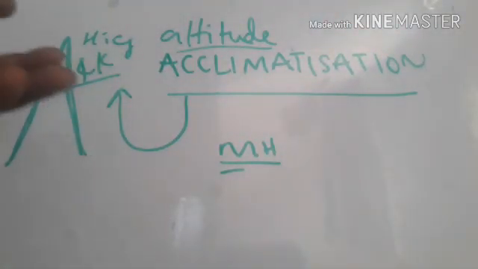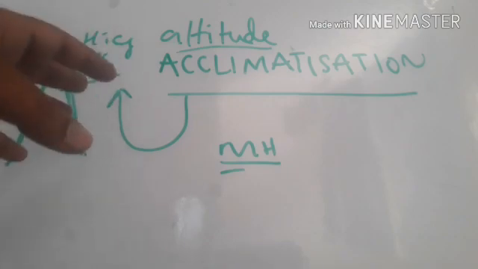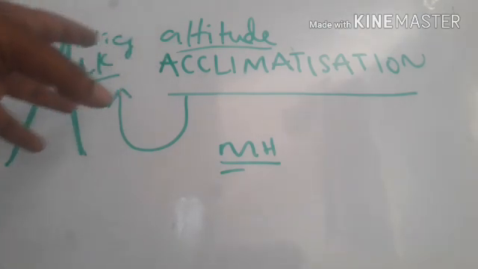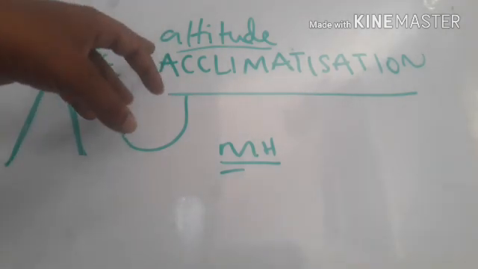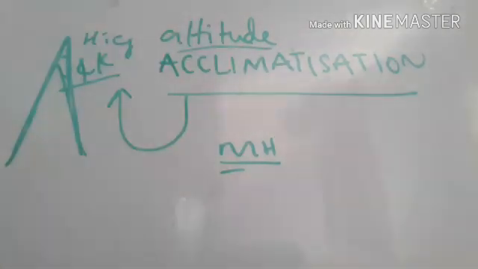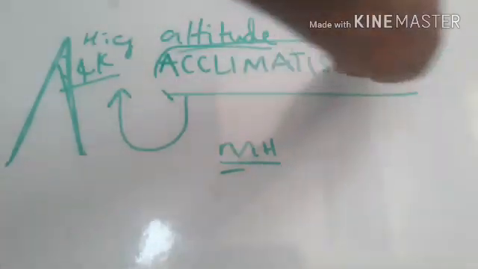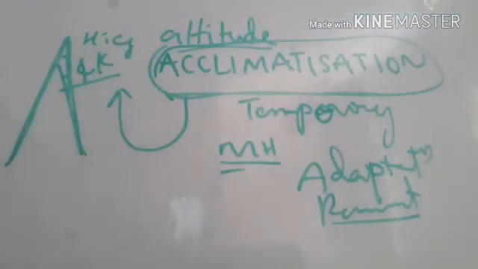So remember this. With this we have successfully completed the habitat and adaptation lesson, right? So remember, there is a lot of difference between adaptation and acclimatization. Acclimatization is the temporary change, whereas adaptation is the permanent change. It is not going to change easily, whereas acclimatization can be changed easily, right?